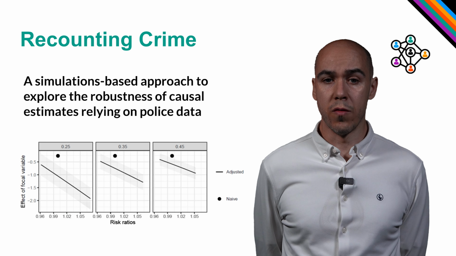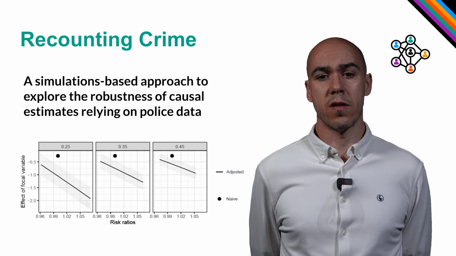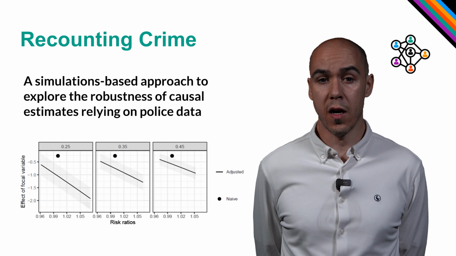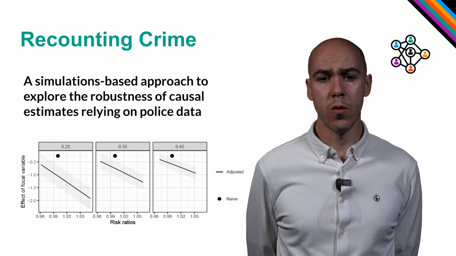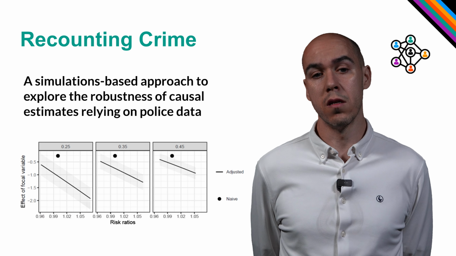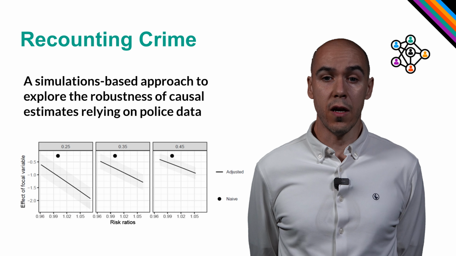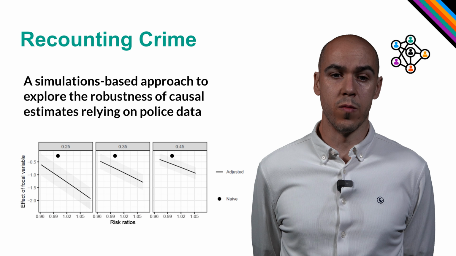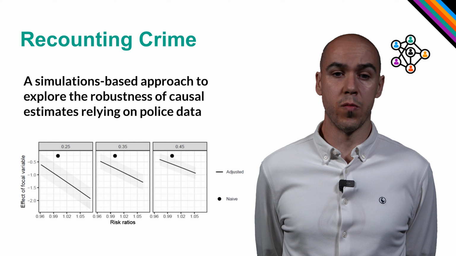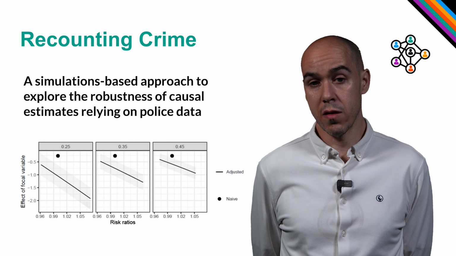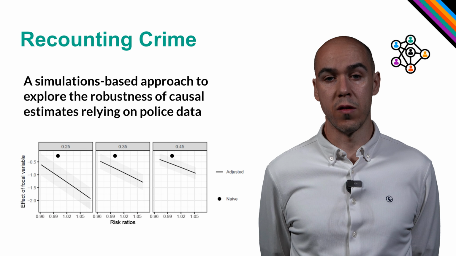Let's take a quick look into one of these methods from the latter group. In a recent project funded by the Economic and Social Research Council, I was part of a team that developed an R package, so researchers using police-recorded crime data for the estimation of regression models could explore the robustness of their findings easily. This method works as a form of sensitivity analysis. So, after a naive model using police data is estimated, we facilitate the simulation of adjusted crime rates according to the types of measurement error mechanisms that we suspect to be present. Then we re-estimate the model using the adjusted data to assess the robustness of our results.